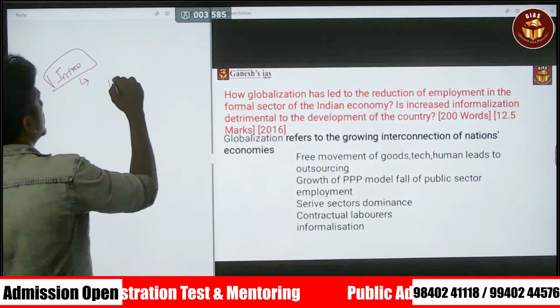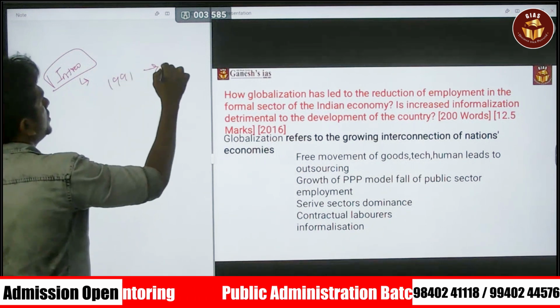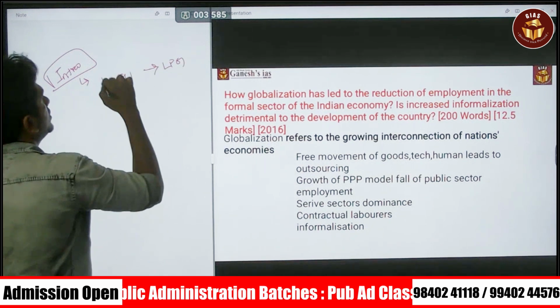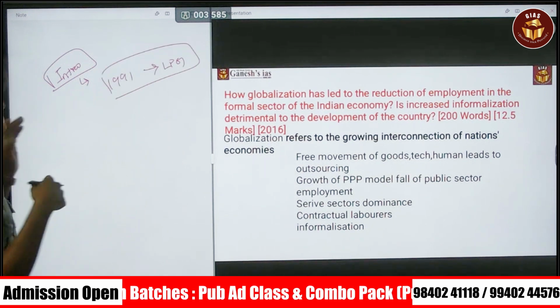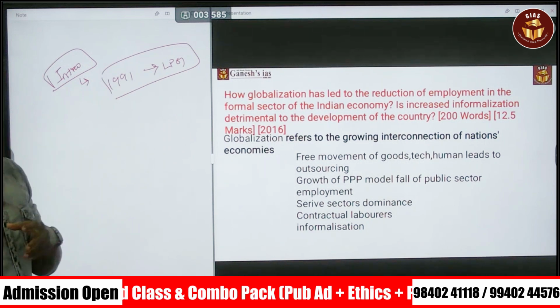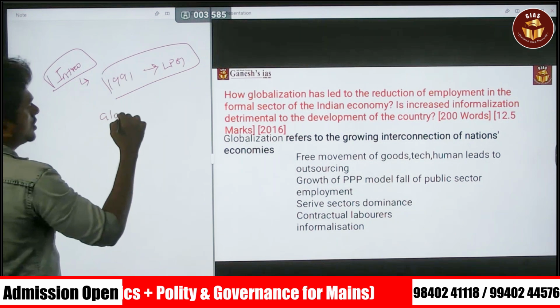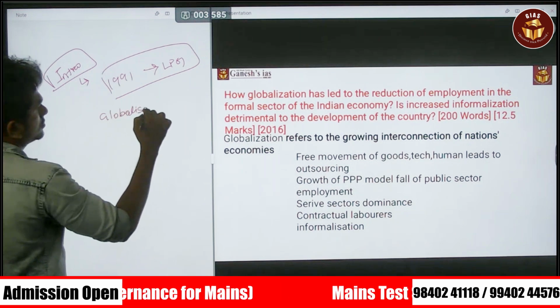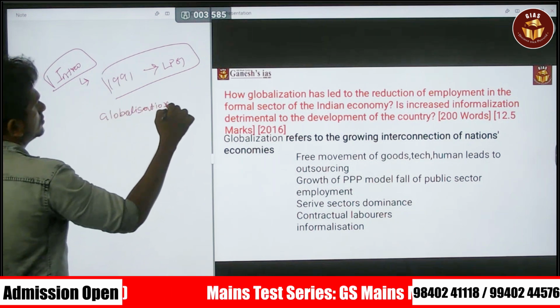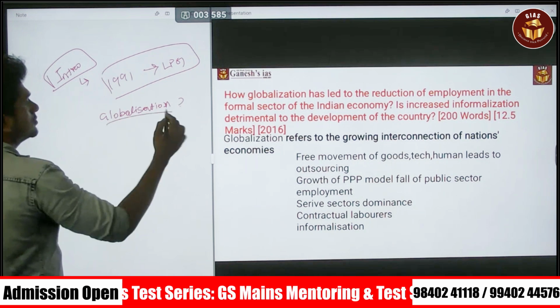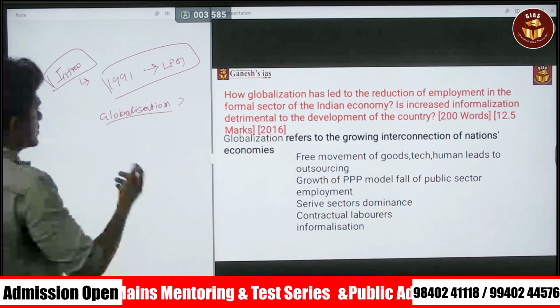You can say that the 1991 LPG era led to the thing called globalization into the Indian market. You can say that, or else simply what is globalization? That is also a possible intro you can say.